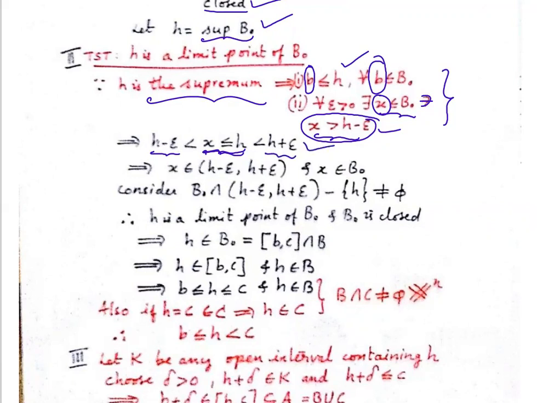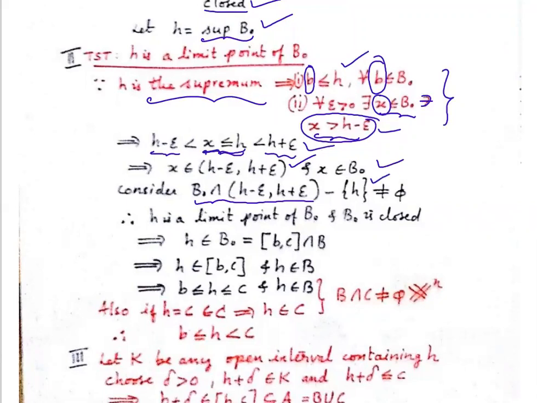Agree? So consider h minus epsilon less than x, which is less than h plus epsilon. So definitely x will belong to the open interval (h minus epsilon, h plus epsilon), and x is coming from B naught. Now consider B naught intersection this open set of x, minus the singleton h.